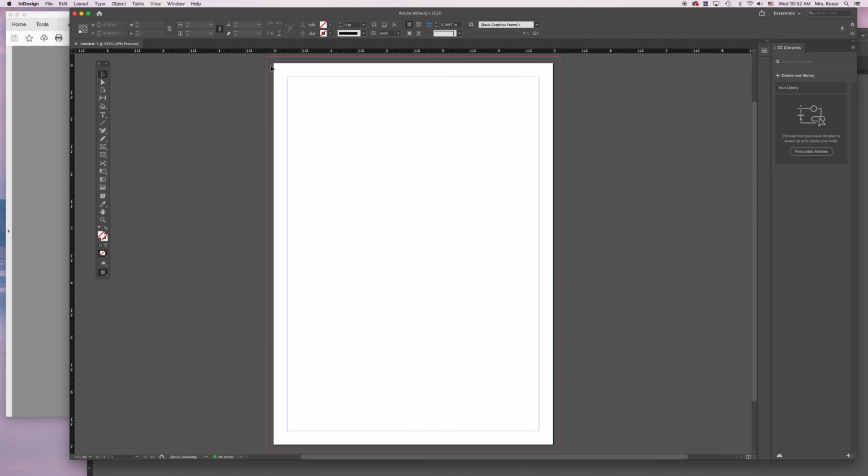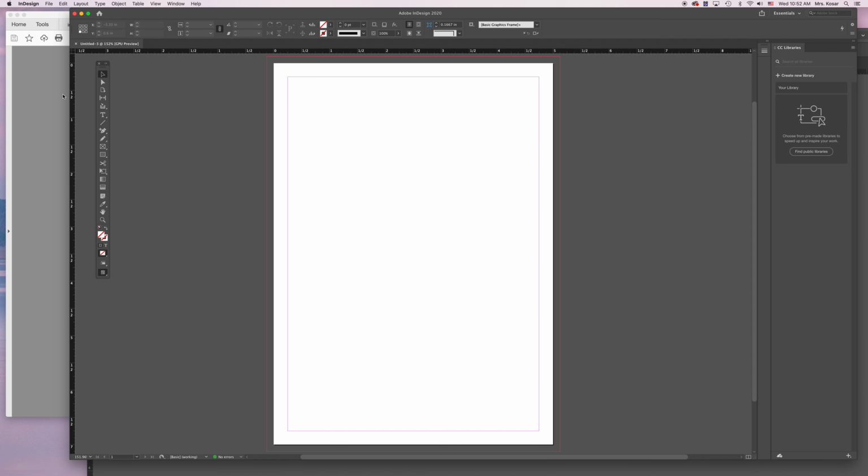So the white edge is the edge of the page. The purplish pink line is your margin. That line won't print when we print these. And then the red line is the bleed. That's where the picture is going to extend beyond where we're actually going to trim it.